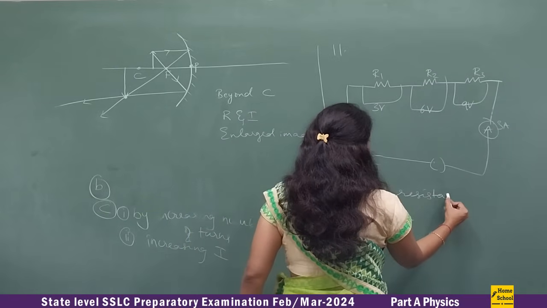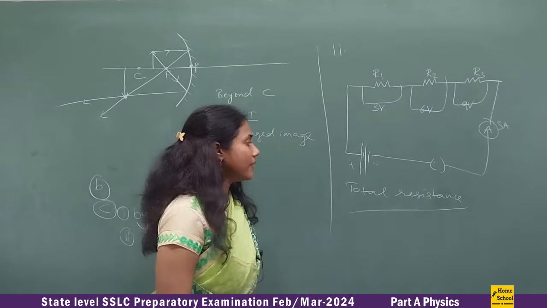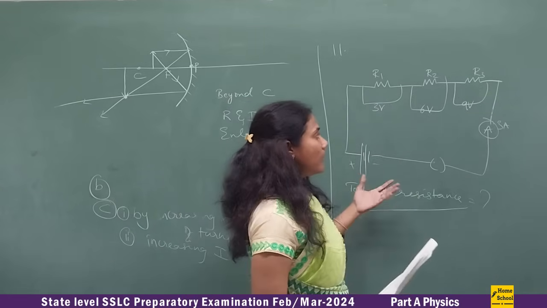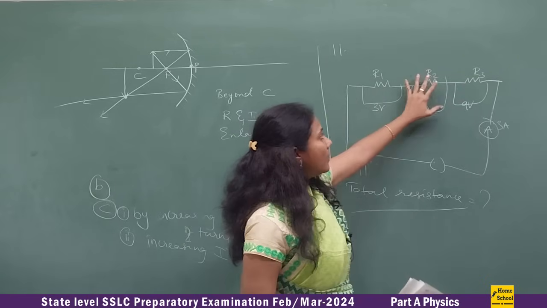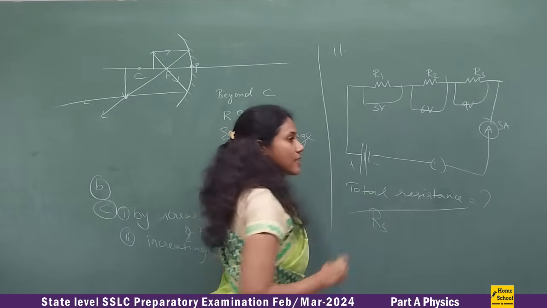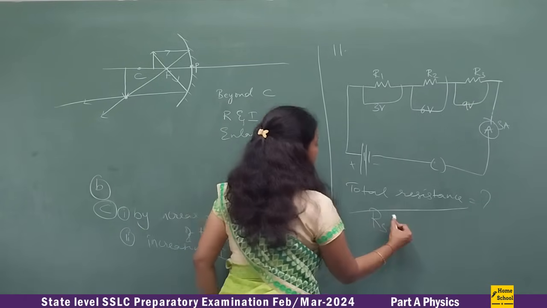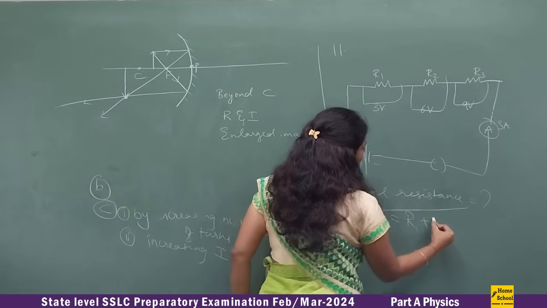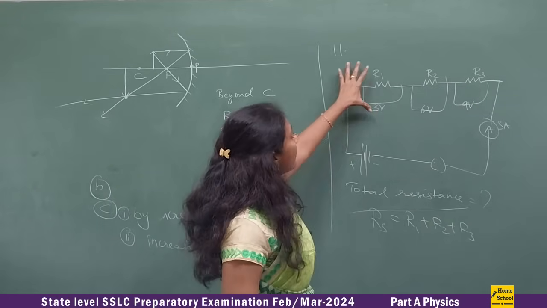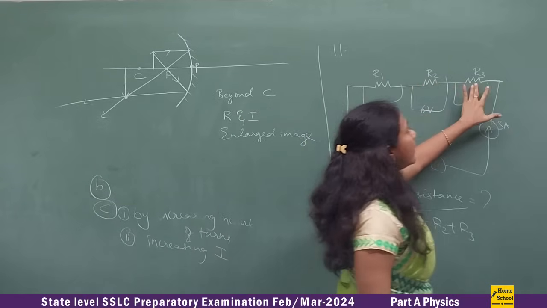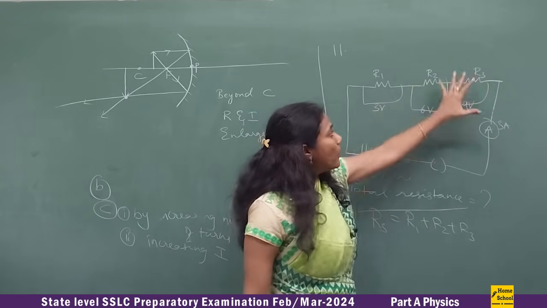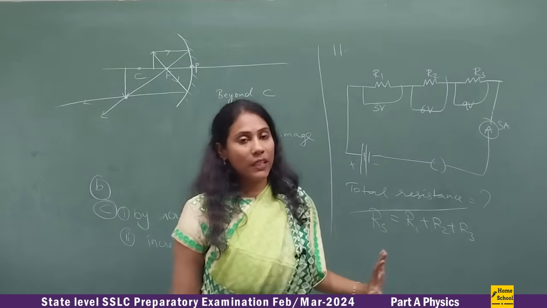Total resistance is what they are asking you to calculate. To calculate the total resistance, first you see which formula you will use. Since R1, R2, R3 all are connected in series, you will use the total resistance for series connection, that is Rs is equal to R1 plus R2 plus R3, isn't it? But we don't have the R1, R2, or R3 values. So first we need to find R1, R2, R3 and then substitute in this main formula.